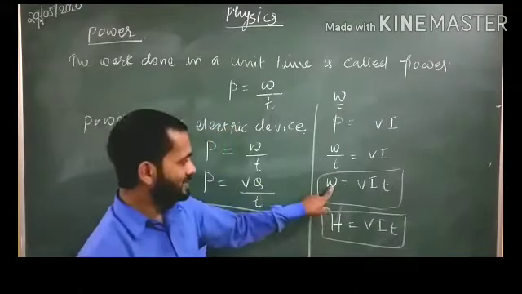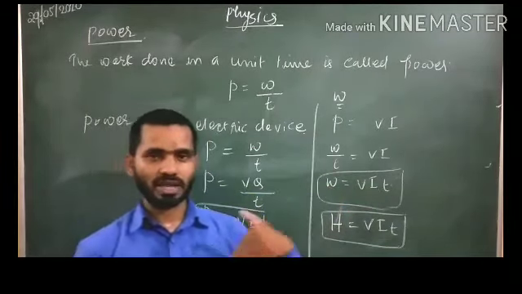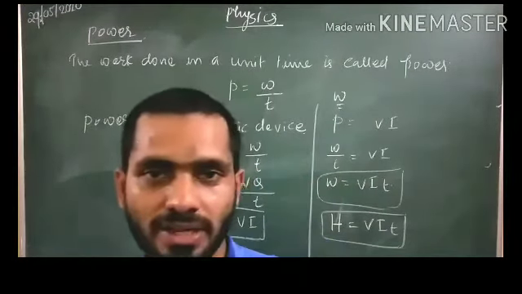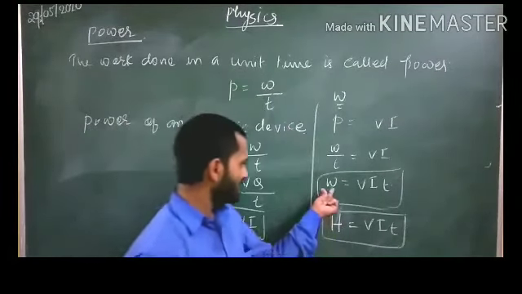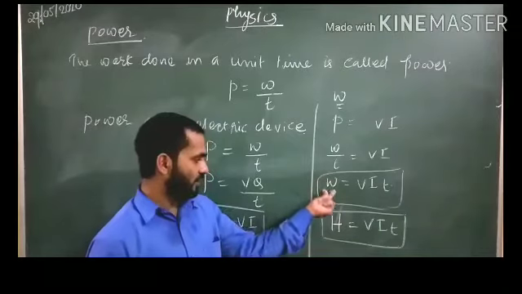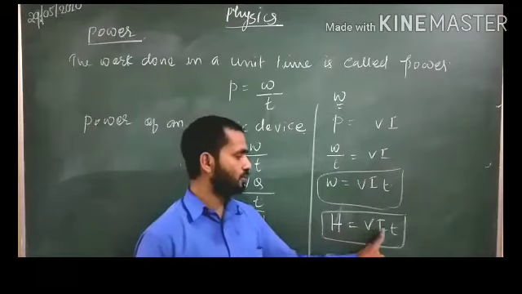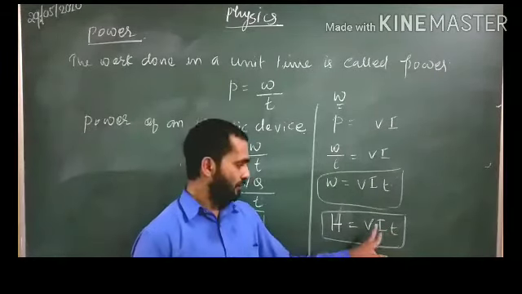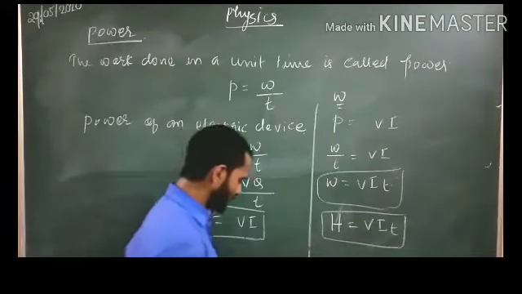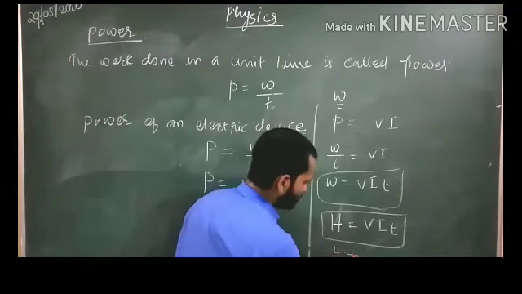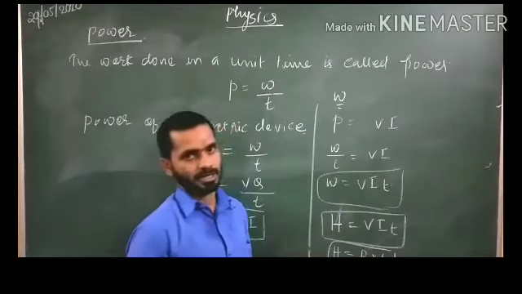See students, here the change is work equal to VIT. Then this work, in physics we have studied one concept in 9th class, work is always equal to energy. So how much is this energy? For that our answer is, this work we are directly changing to H. That H means heat energy. Heat energy is equal to V into I into T, where this VI is power. So you can write like this also, H will be equal to P into T. That means power into time gives the heat energy.